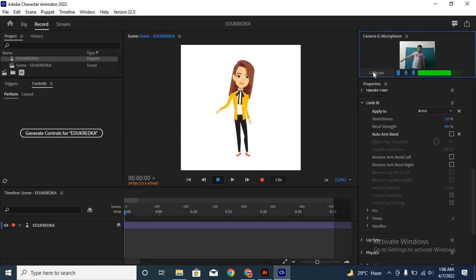So in this way you can use the body tracker to move arms up and down, but this is a bit advanced thing, so it will not work properly if you are at initial stages. So I will strongly recommend you to use the other way, I mean the draggers, to